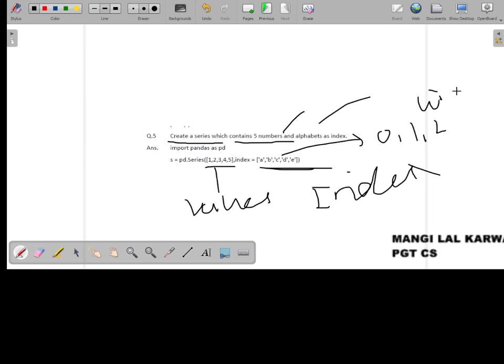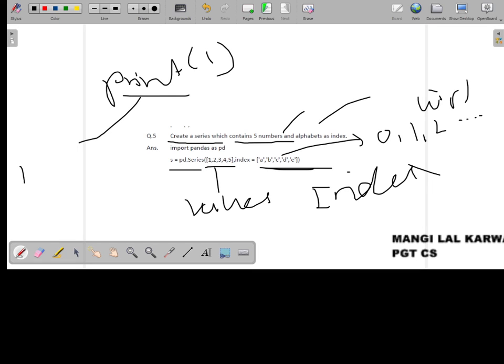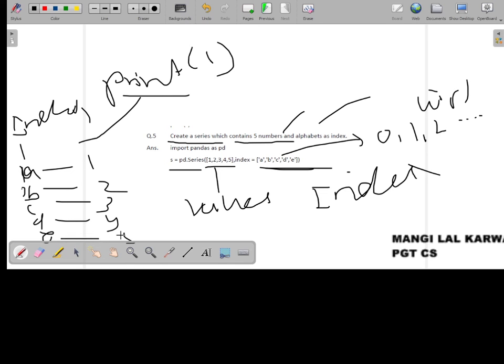So the output, if we print S, will be A, B, C, D, E as indexes, and the values will be: A has value 1, B has 2, C has 3, D has 4, and E has 5.